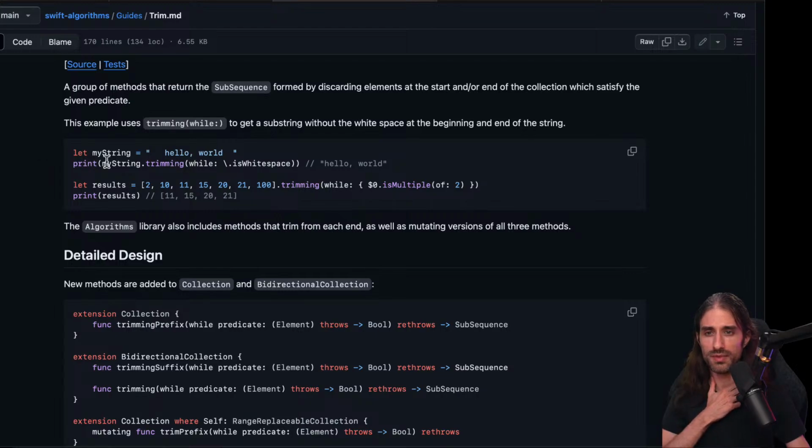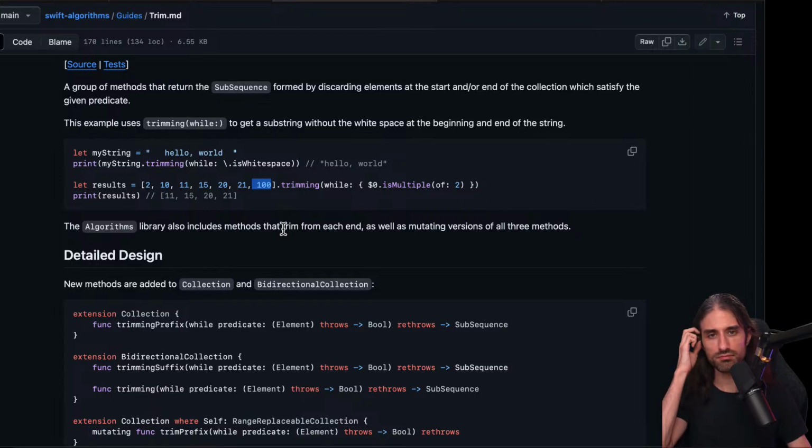And so you can do trimming while, and for instance, on a string, trimming while is white space, and it will remove all of the elements at the beginning and at the end of the string that match this predicate. Or if you have an array of numbers, you could say trimming while the number is even, and so it's going to remove 2 and 10 on the first side and 100 on the other side.